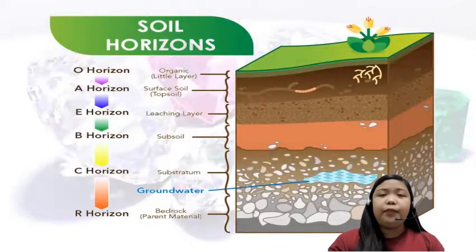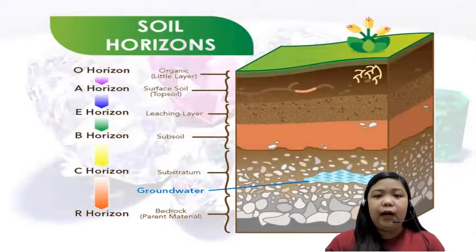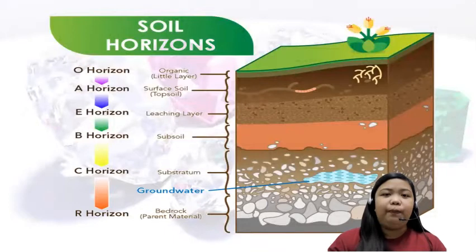For this, we have the O horizon, A horizon, E horizon, B horizon, C horizon, and R horizon. The O and A horizons are the organic and surface soil. This is the topmost layer where animals and plants have grown. For example, the roots of plants are found in the surface soil, or what we call the A horizon. Next significant part is the C horizon. In the C horizon, also known as the substratum, we can find the groundwater.